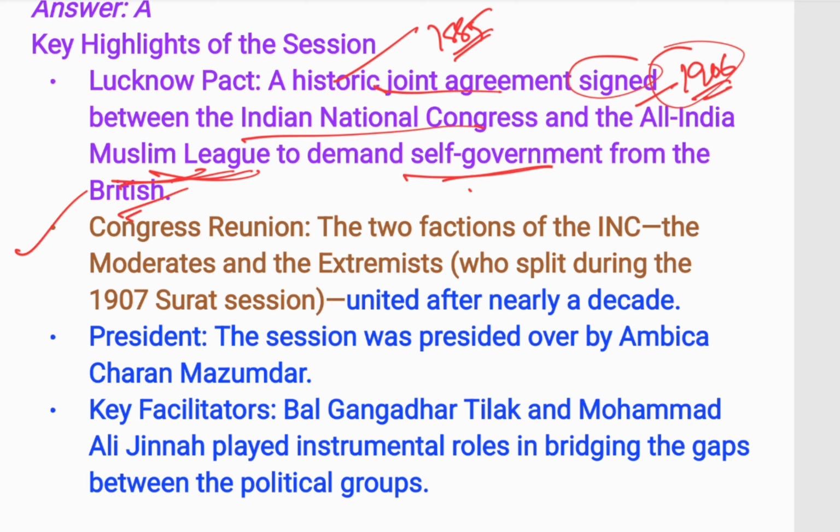Congress reunion: the two factions of the INC, the moderates and extremists, who split during the 1907 Surat session, united after nearly a decade. President was Ambika Charan Majumdar. Remember, this is also important. Ambika Charan Majumdar. Okay. Bal Gangadhar Tilak and Muhammad Ali Jinnah played instrumental roles in bridging the gaps between the political groups.